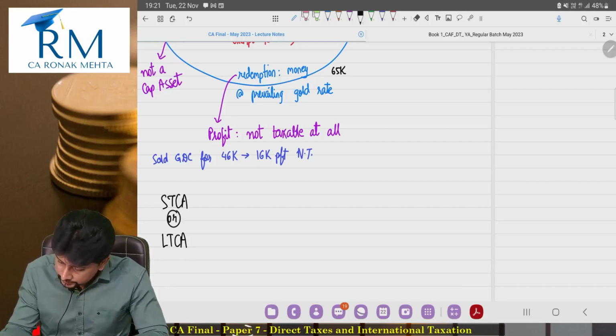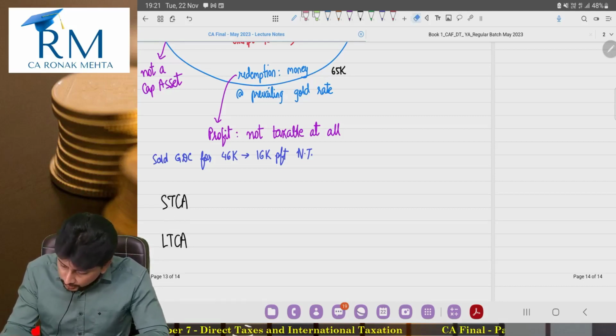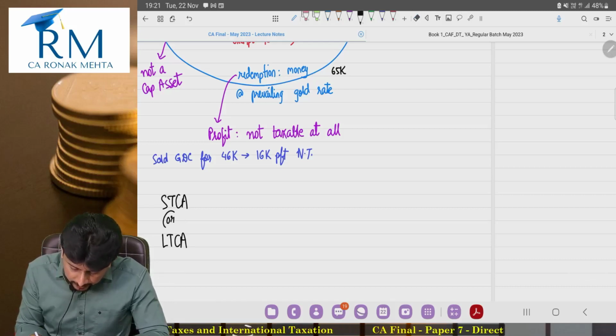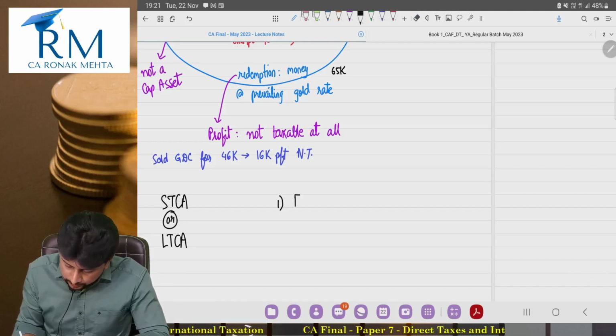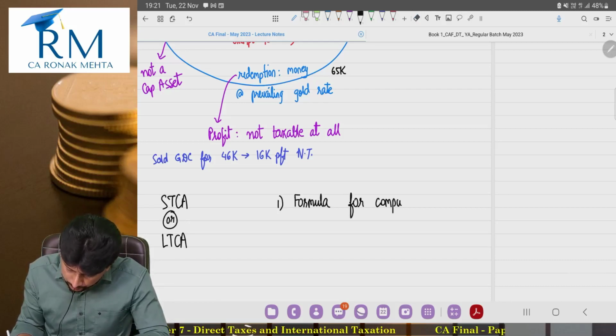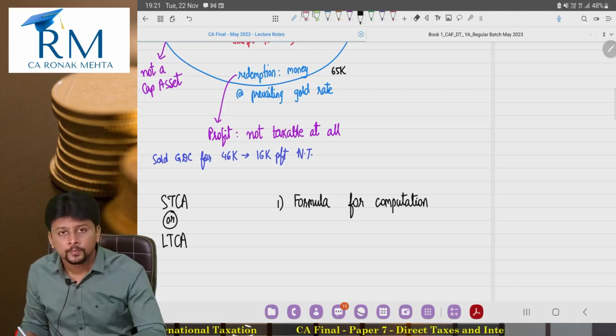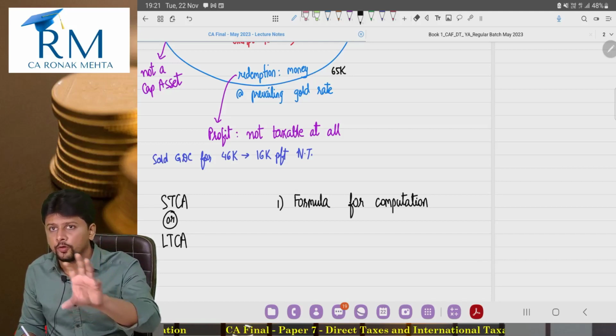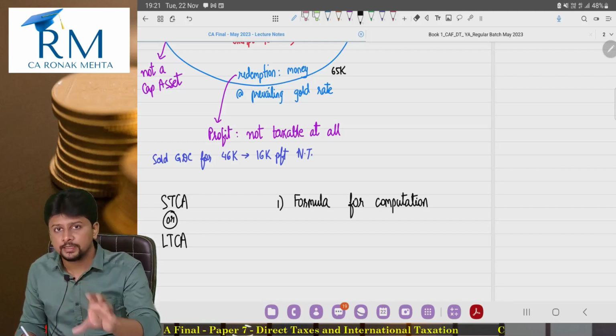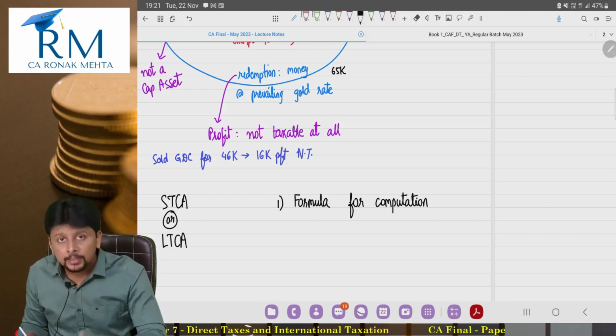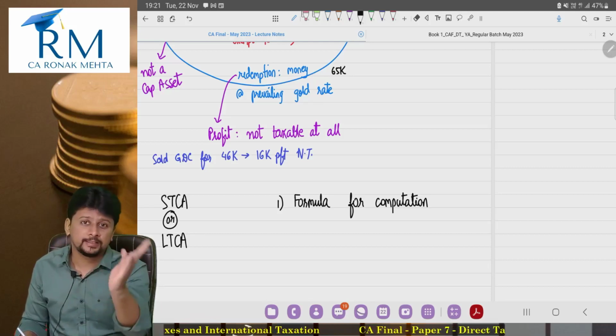For 2 reasons. One, whether the asset is short-term or long-term will help you decide your formula for computation. We saw that computation is as per section 48. Section 48 tells you that there are 2 formulas available, or 2 ways in which you will calculate capital gains. That depends on the type of your capital asset, short term or long term.